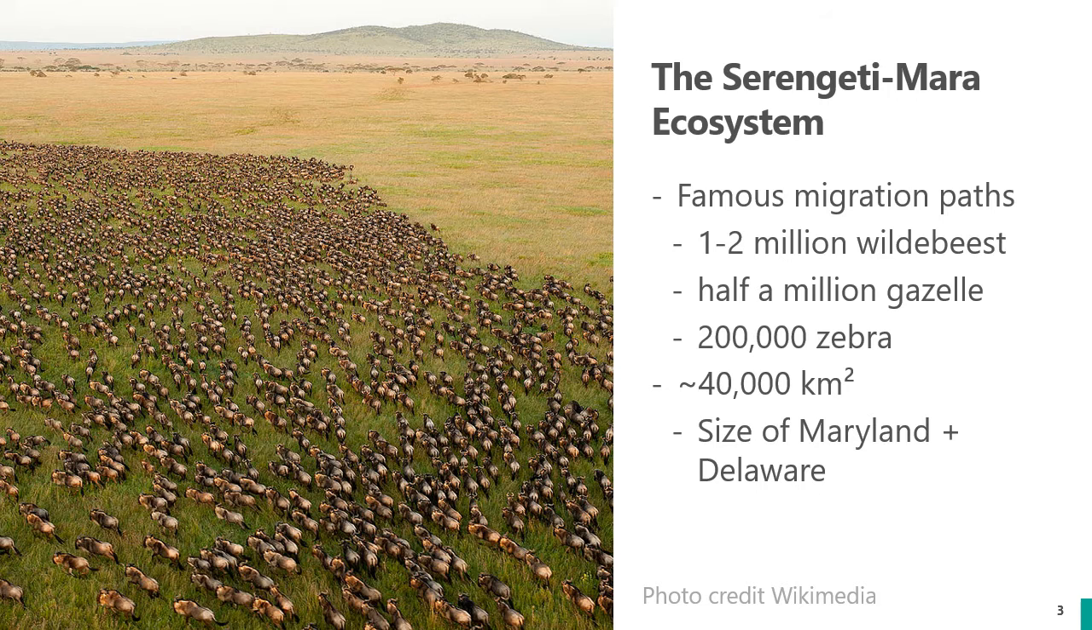areas. For some background, the Serengeti-Mara ecosystem is a 40,000 kilometer squared area, which is about the size of the US states of Maryland and Delaware, and home to the largest mammal migration paths on Earth. Millions of wildebeest, gazelle, and zebra make a huge 800-kilometer trip through it twice a year. And you can see here that this results in some stunning scenes.